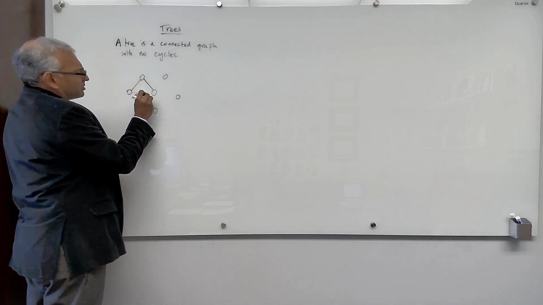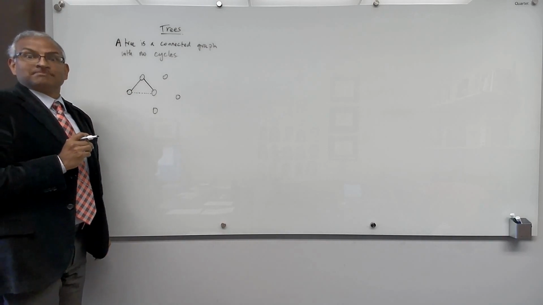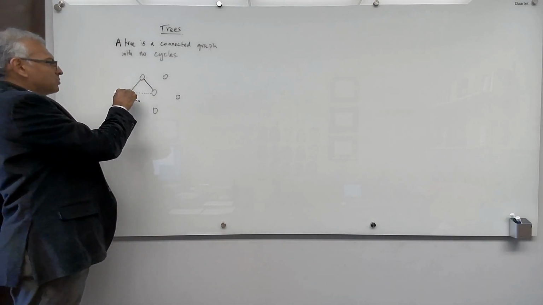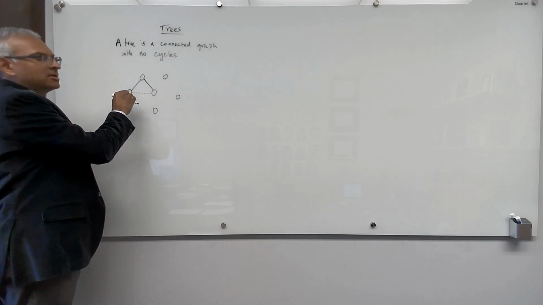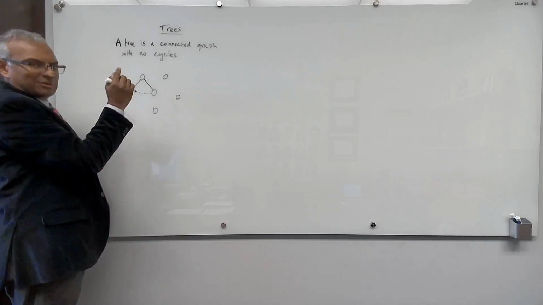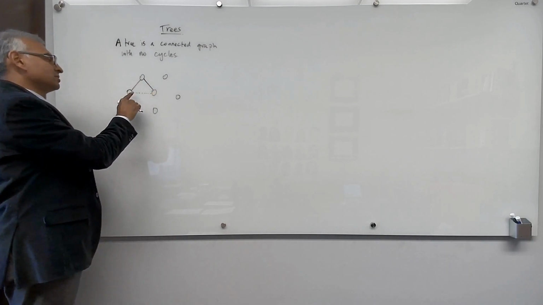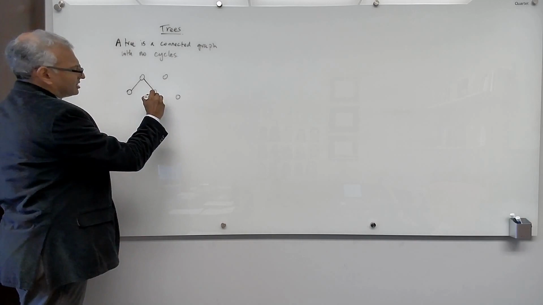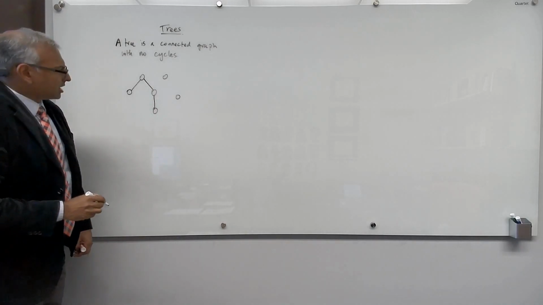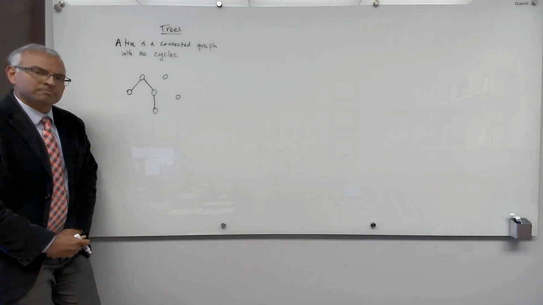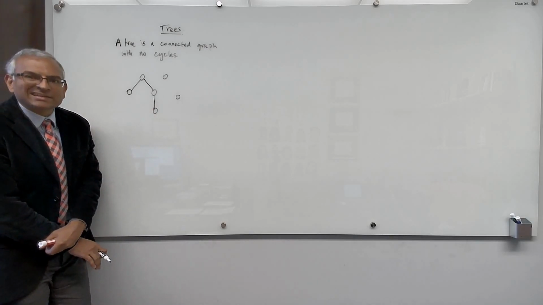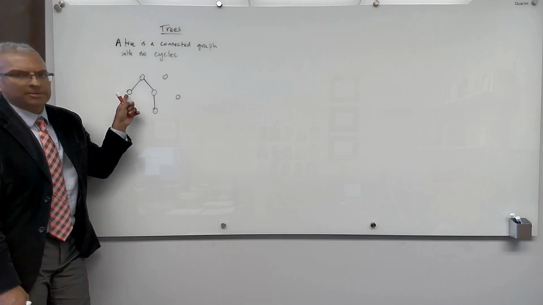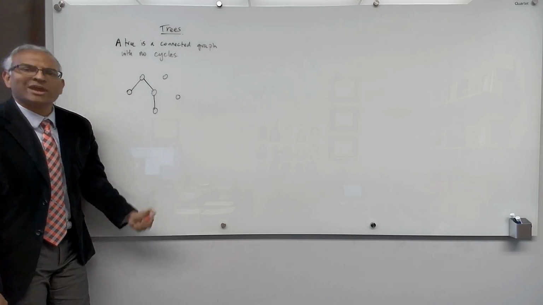So anyone see a reason why I cannot add that edge? Well, that creates a cycle. Remember, we talked about a cycle. You start somewhere, you roam around on a path and come back, without repeating edges. So this creates a cycle, so you cannot add that edge. Okay, so what edge can we add? Maybe we can add this edge. Now, can we stop here? No, because this graph is not connected. There are no cycles, but it's not connected, because how does this guy get to that guy?